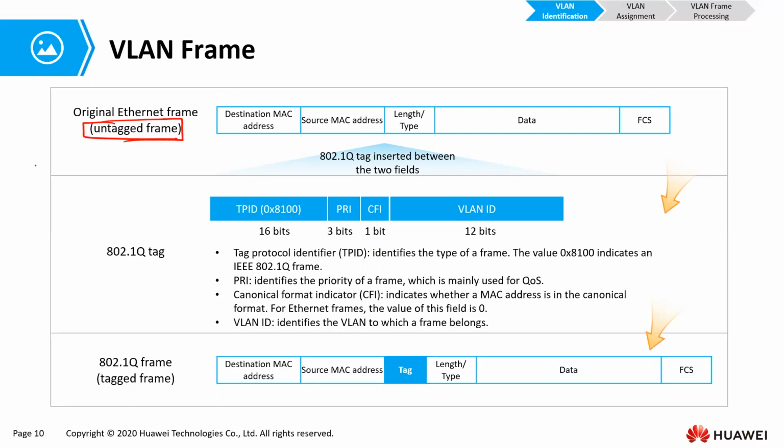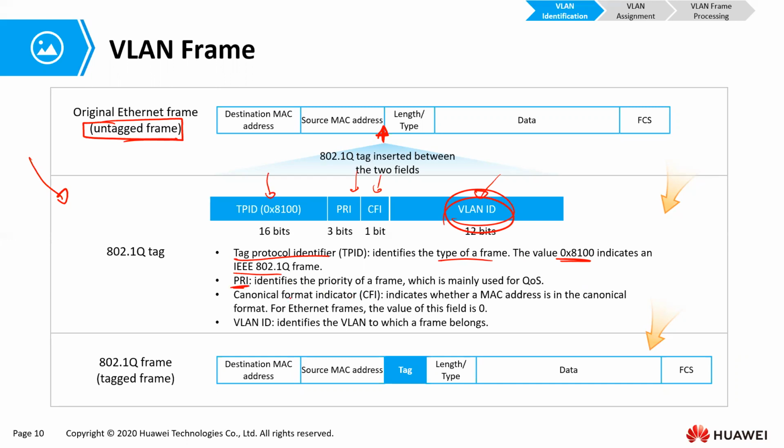Now, in case we are dealing with VLAN frames, we add a tag right there in between the source MAC address field and the type field. And that tag is made up of several fields. The concern of this particular class is the VLAN ID. That is what we are most interested in. But the other fields are over there. The tag protocol identifier identifies the type of frame. The value is normally set to 8100 in hexadecimal, which indicates the IEEE 802.1Q frame.